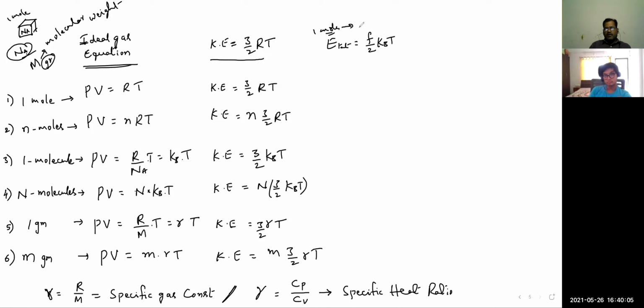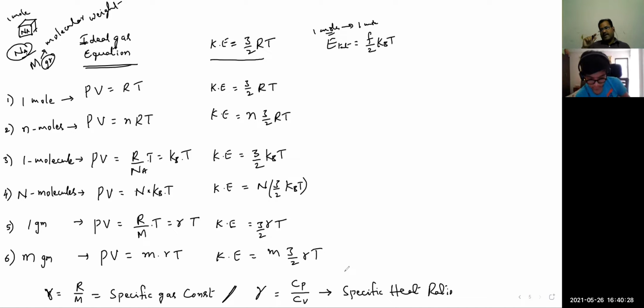For a particular one molecule having 3 directions, F number of degrees of freedom. Okay, so how is it 1 mole, sir? If kBT is used, it should be for 1 molecule, right? You go to the previous page. For F degrees of freedom, what is the formula given? F by 2 kBT.